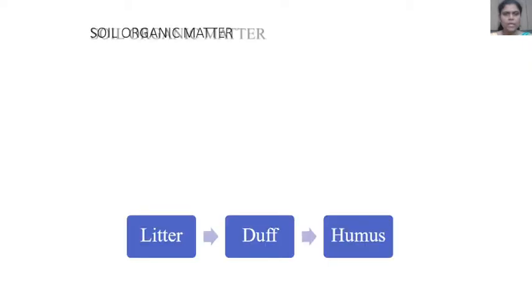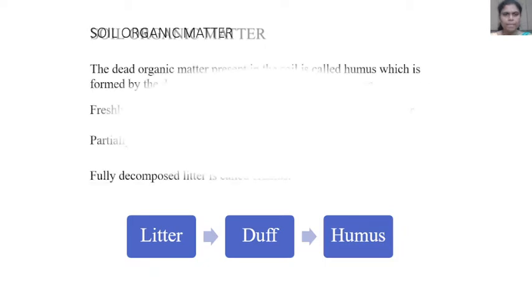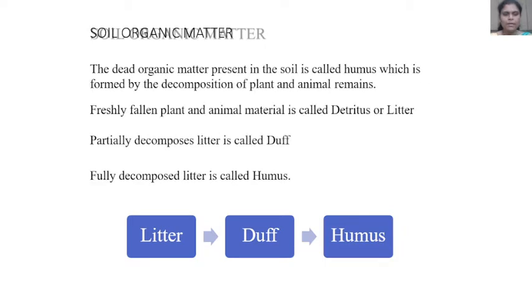Then soil organic matter. The dead organic matter present in the soil is called humus, which is formed by the decomposition of plant and animal remains. The freshly fallen plant and animal material is called detritus or litter. Then partially decomposed litter is called duff, and fully decomposed litter is called humus.